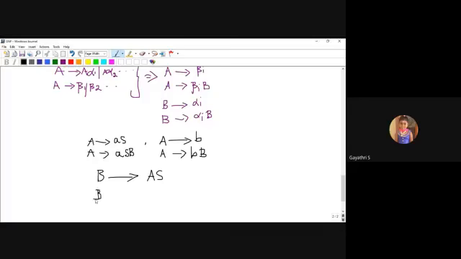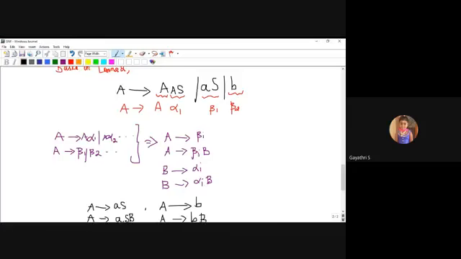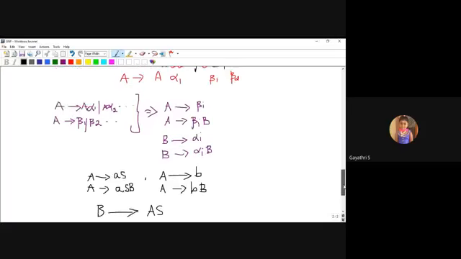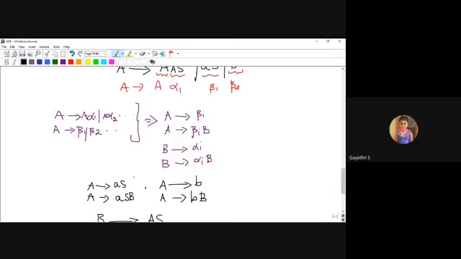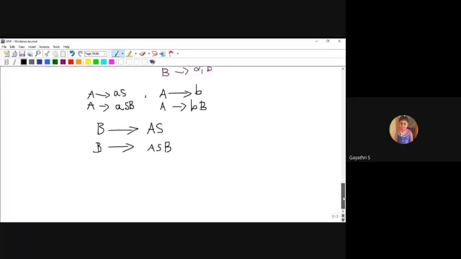Next, B produces alpha i appended with B. Since there is only one alpha production, AS appended with B. This is lemma 2. Based on lemma 2, one more production is added, one more non-terminal is added. So the A productions are converted into this. Now the grammar consists of the following productions. I will write the productions once again in the right manner.